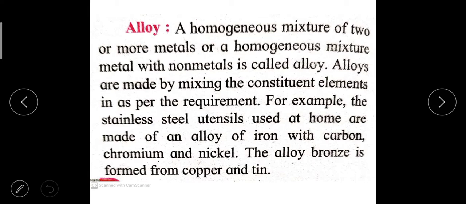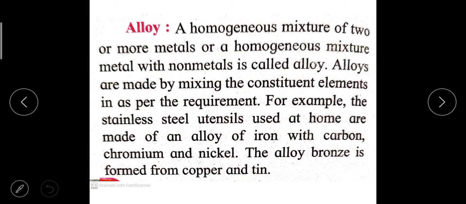For example, the stainless steel utensils which are used at home are made up of an alloy of iron with carbon. So stainless steel, generally the gas stove which is used in the homes, these are stainless steel. This is prepared from mixing carbon with the iron, and a little amount of chromium and nickel is also present.